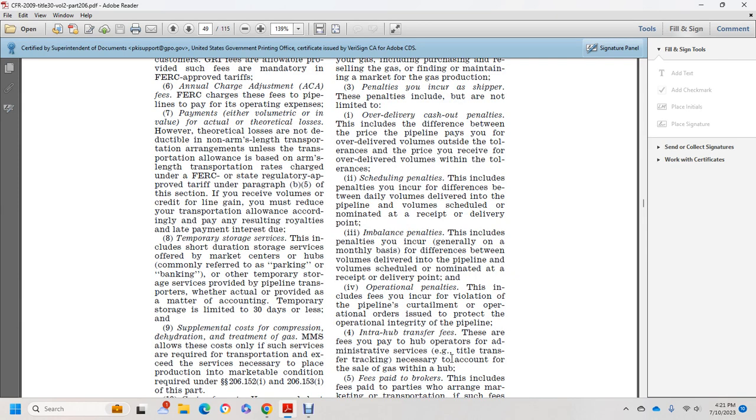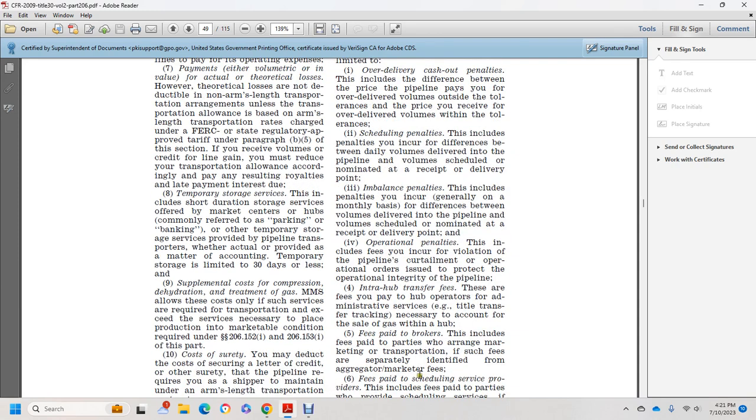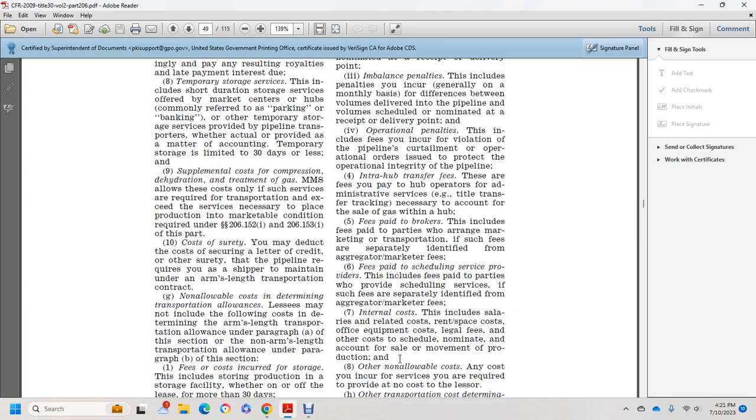4. Intra-hub transfer fees. These are fees you pay to the hub operator or administrator for the title transfer tracking of the gas within the hub. 5. The fees paid, which include the fees paid to a party for the arrangement of marketing and transportation, if such fees are separately identified from aggregated market fees. 6. Fees paid to the parties providing scheduling services, if the fees are separately identified from aggregated market fees.